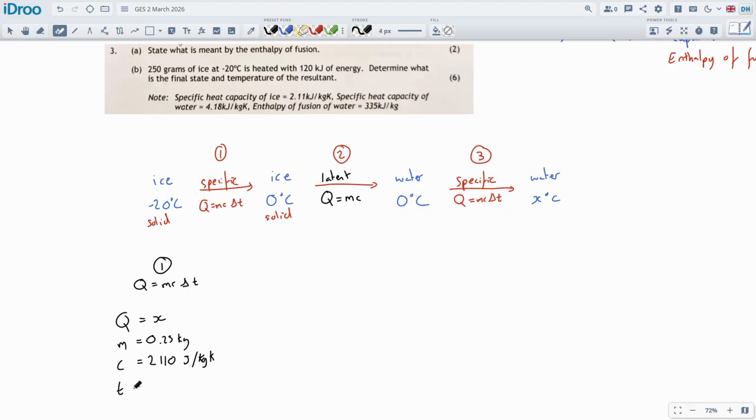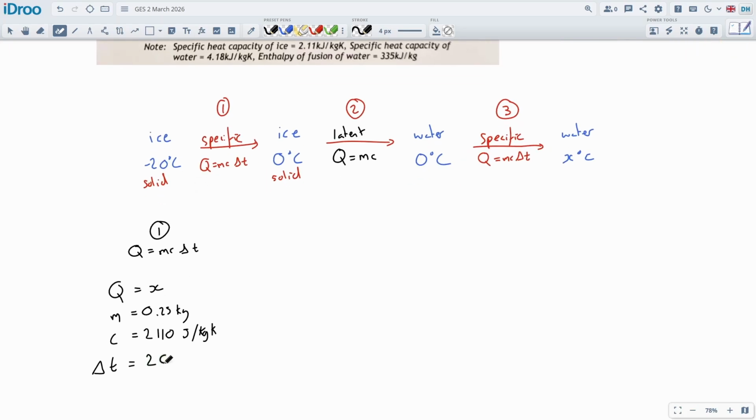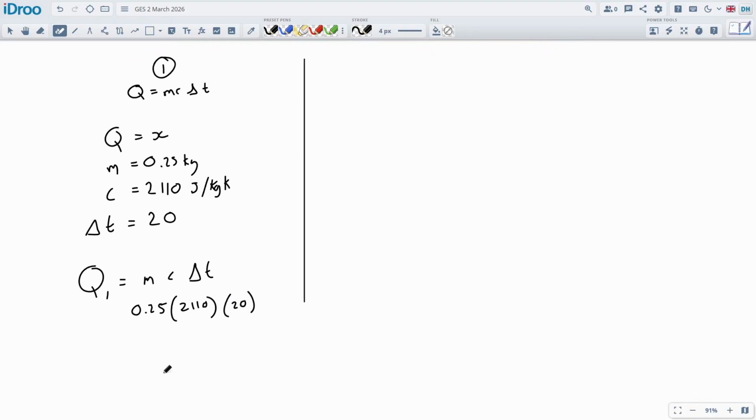All right, and the initial temperature, or the delta T, sorry, the change in temperature is going from negative 20 up to 0, so it's going to be a plus 20 degrees. And we've got enough information to work out how much energy this requires. We could call it Q1 if we wanted to, or just Q. It's down here, right? And this will be the MC delta T. So it'll be 0.25 kilograms times the 2110 times the 20. And we can calculate exactly how much energy is required for this first stage.